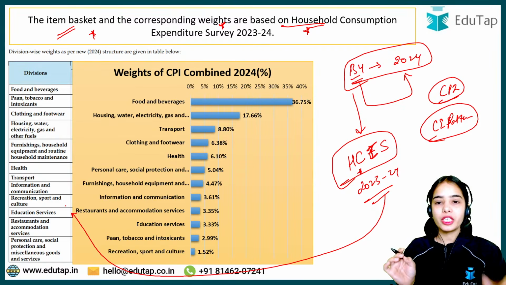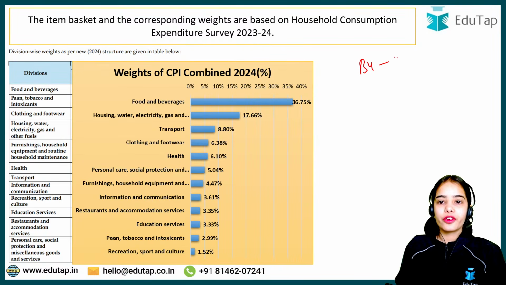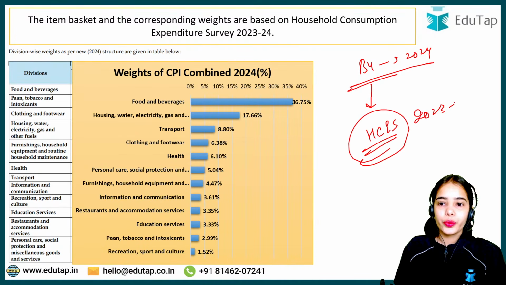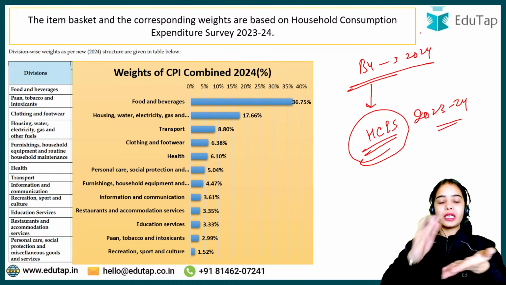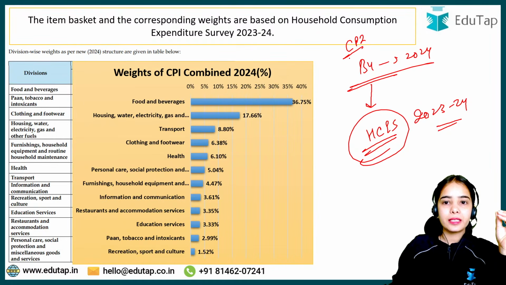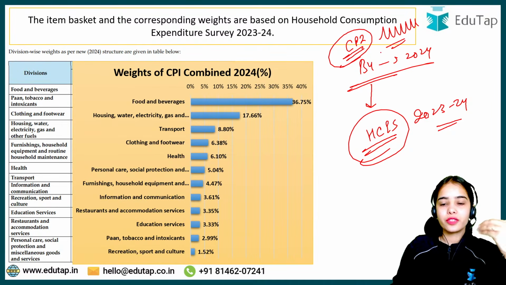I hope this is very much clear that with the base year of 2024, there is the household consumption expenditure survey of 2023-24 that we are using. So this base year 2024 is the new reference point against which we will be comparing the other years for the consumer price index, for the changes in the prices of the goods and services for the consumers.